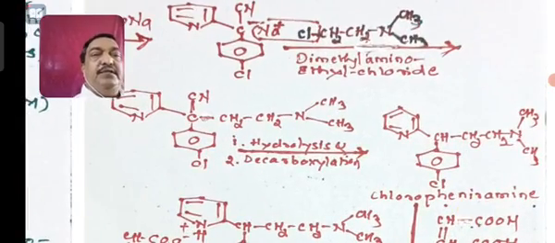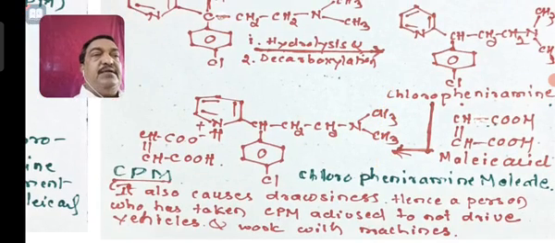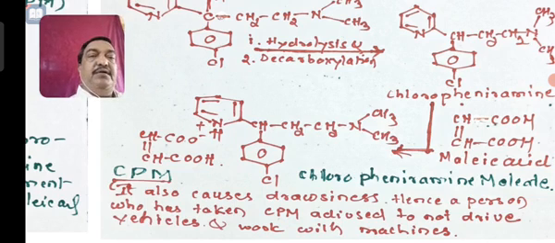Then now this product is treated with maleic acid, CH double bond CH containing COOH. So this is maleic acid. When it is treated, there is a formation of the malate of chlorpheniramine. Okay, so this is your CPM.